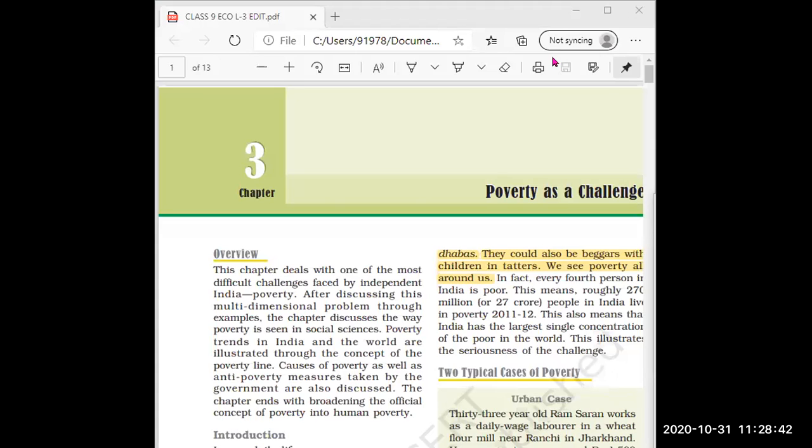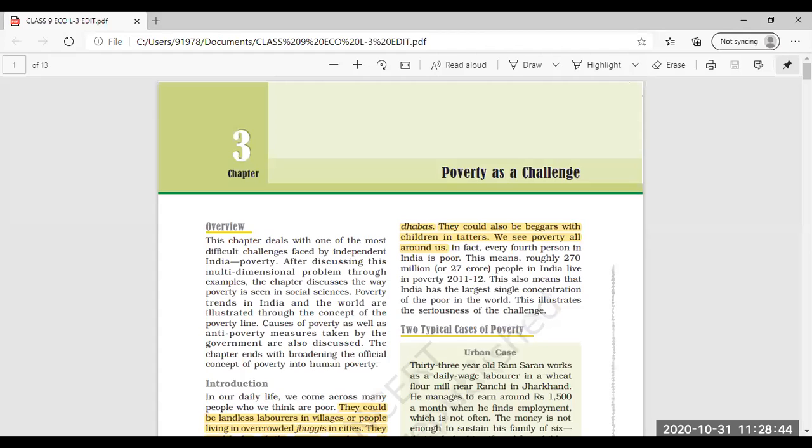Share screen. Yes, here. Okay, now is my screen visible?